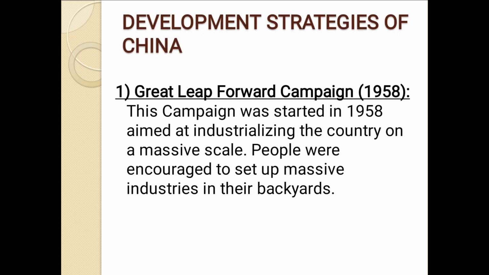Now, the development strategies of China. China adopted the Great Leap Forward campaign that was started in 1958, and its aim was industrializing the country on a massive scale. People were encouraged to set up massive industries in their backyard.